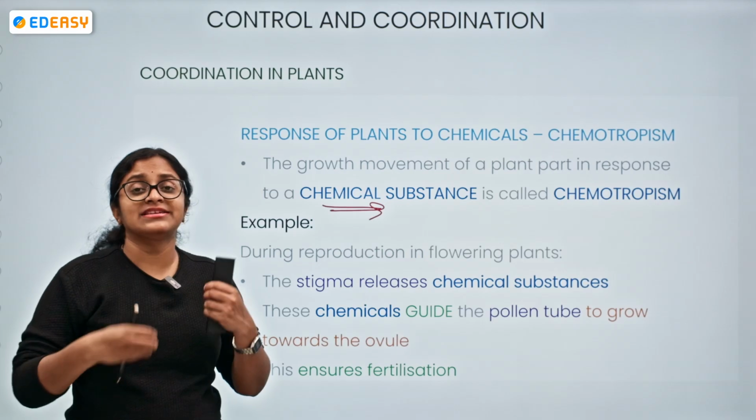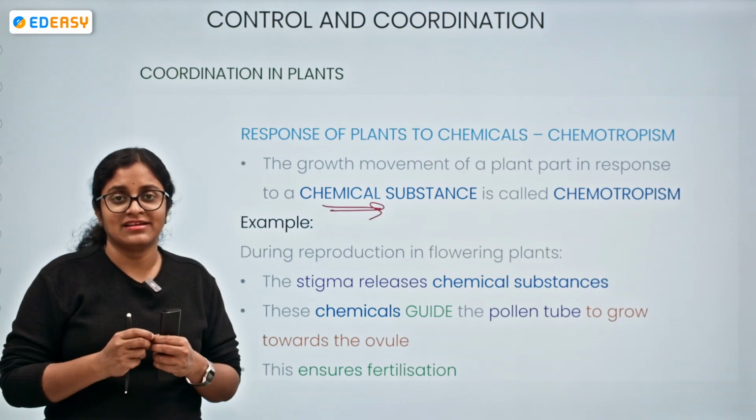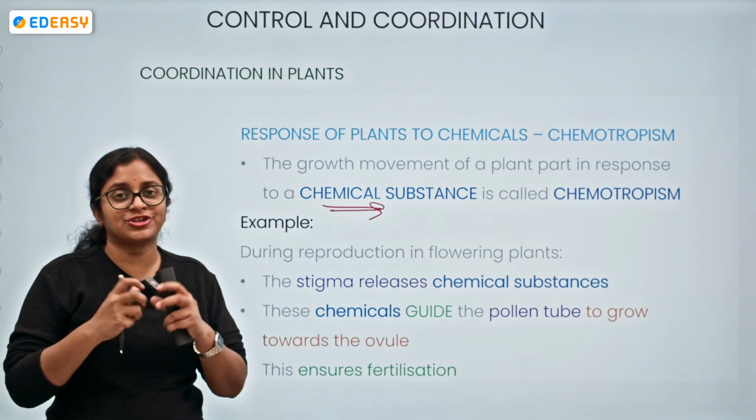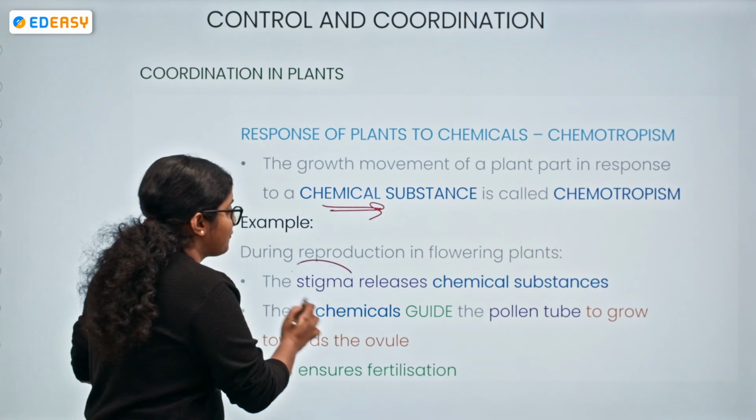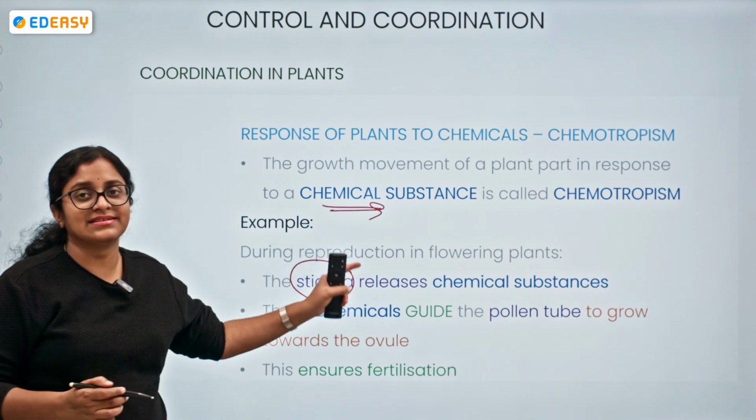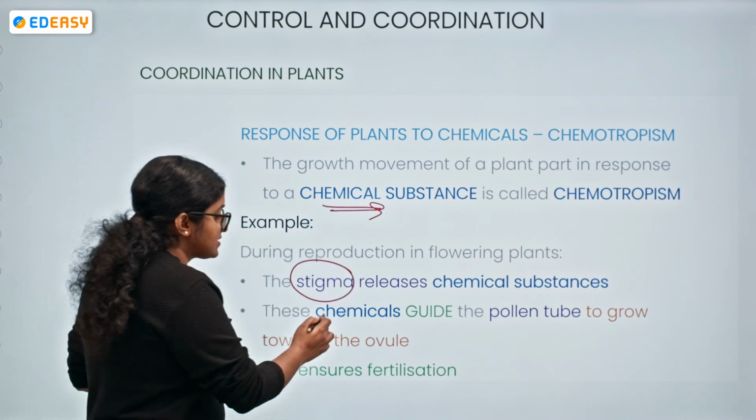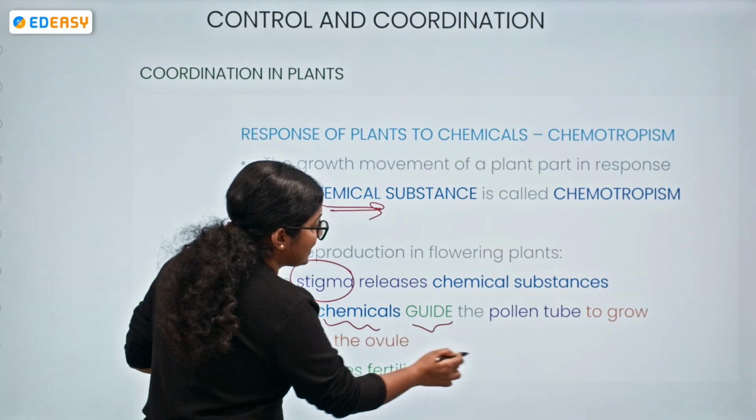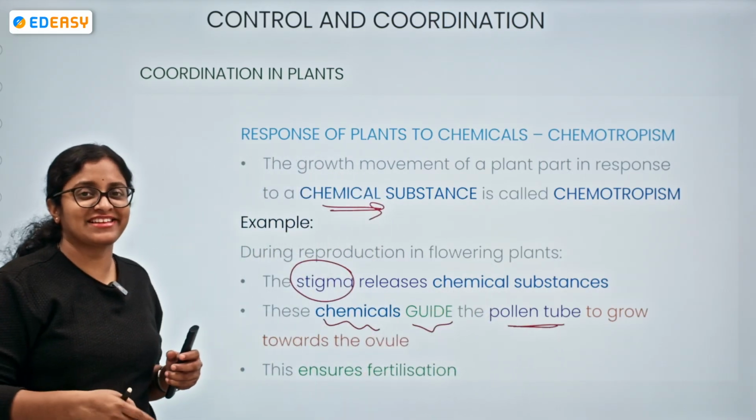Whenever a pollination has happened, there should be fertilization now. The male and the female gamete should get fused. So now the stigma of the female part is releasing chemical substances. What these chemical substances are doing is guiding the pollen tube containing the male nuclei. Two male nuclei will be there over here.